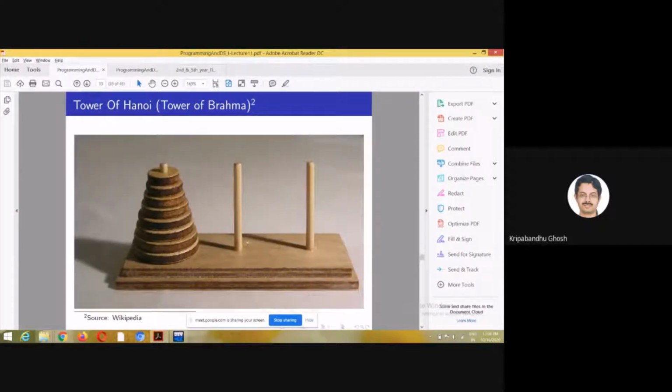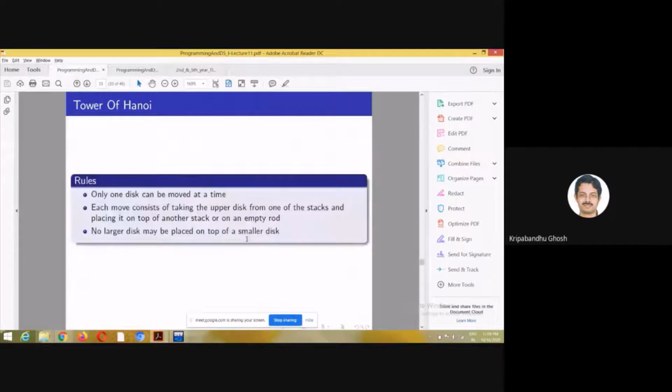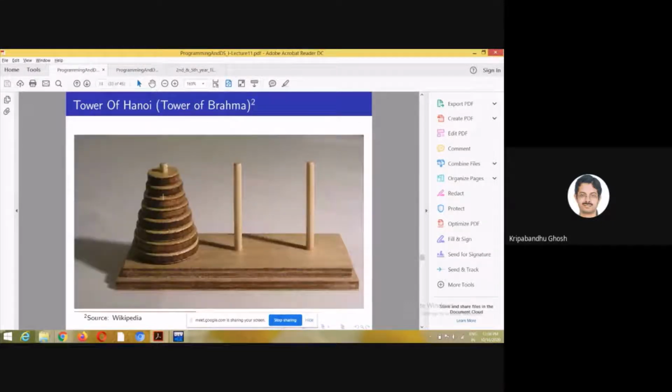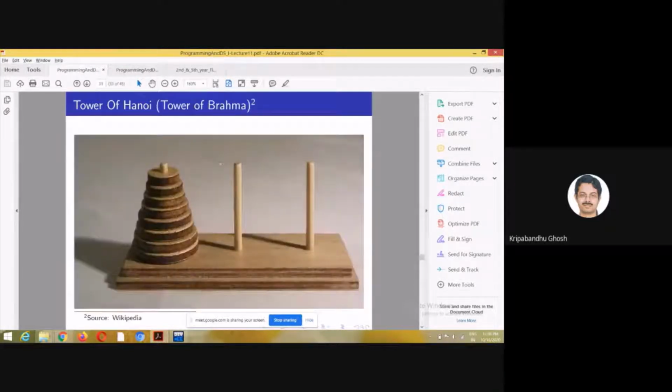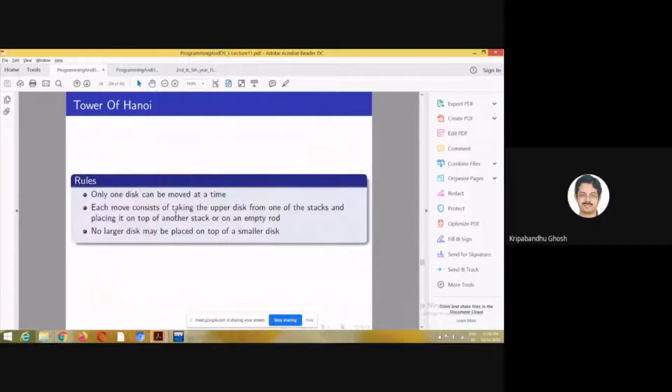Right. So I'm sure you have played this game sometime. If not, it is very intuitive. So the game is like this. You can move one disk at a time from this peg or this pin. Okay, let's call it pole. So what is it called? Called rod. Okay. So from this rod to any other rod, if you want, you can bring it from any other rod to this rod also. That is also possible. Each move consists of taking the upper disk from one of the stacks and placing it on the top of another stack or on an empty rod.